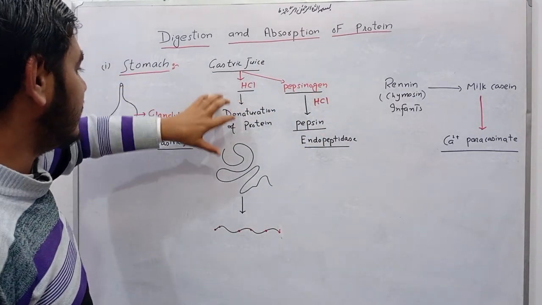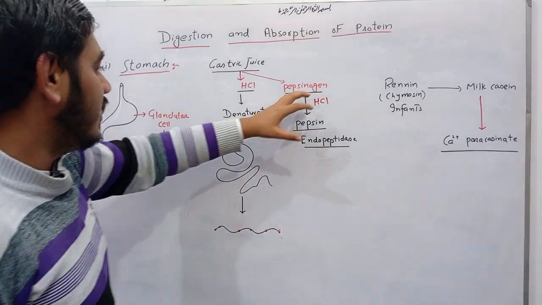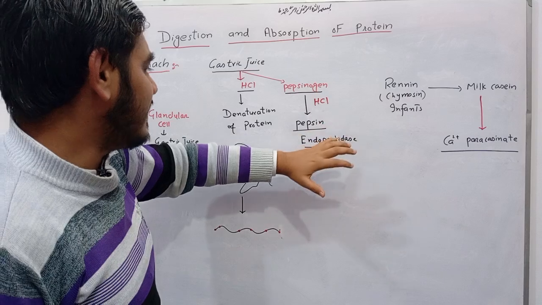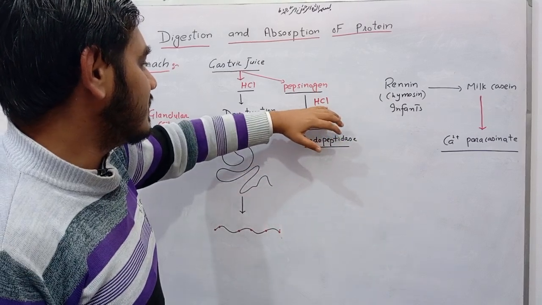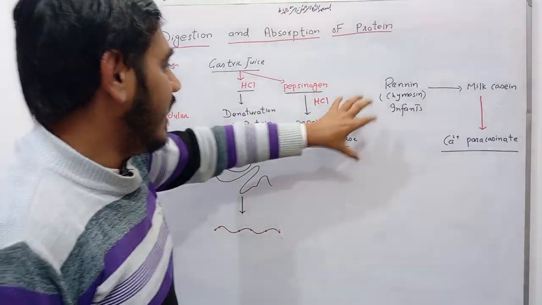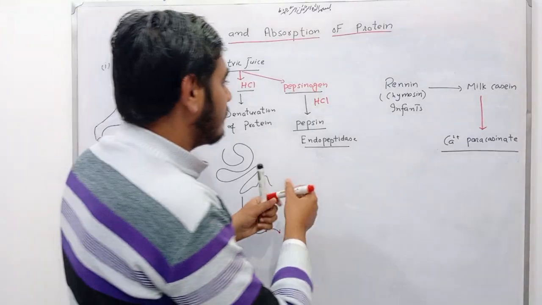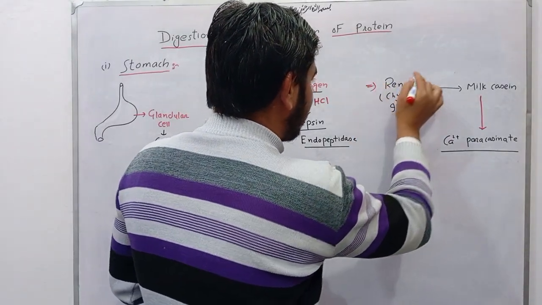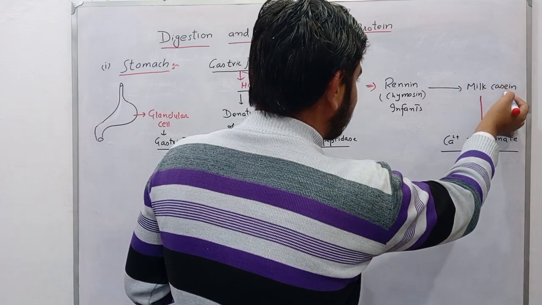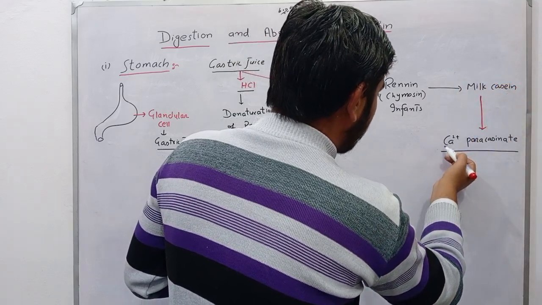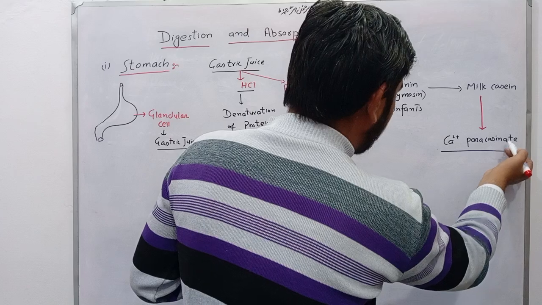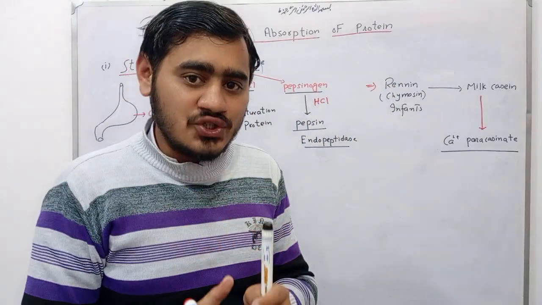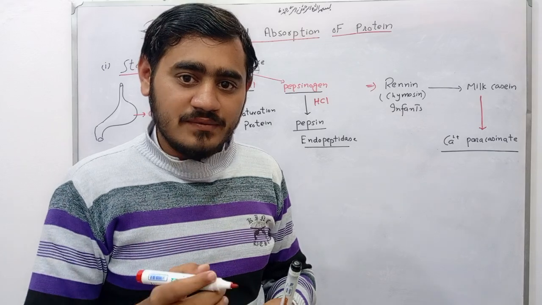With the help of HCl, there is denaturation of protein, and pepsinogen becomes active with the help of this acid, that is HCl. And renin, this enzyme is active only in infants, and it acts upon milk protein, that is casein, and converts it into calcium paracaseinate form, which is solid and insoluble form. It takes some time in the stomach and then is acted upon by pepsin.